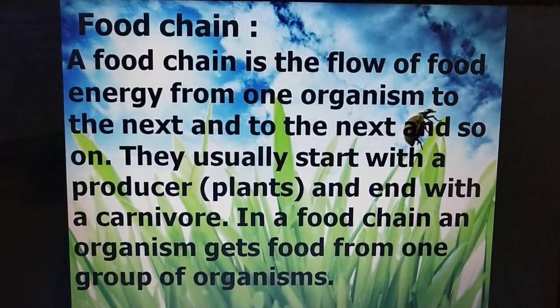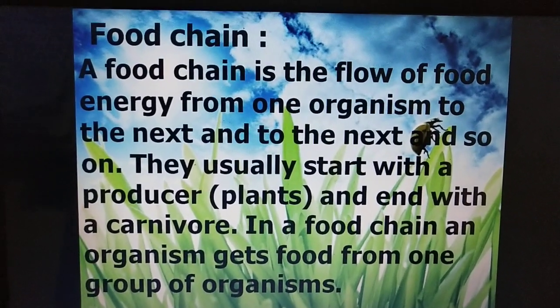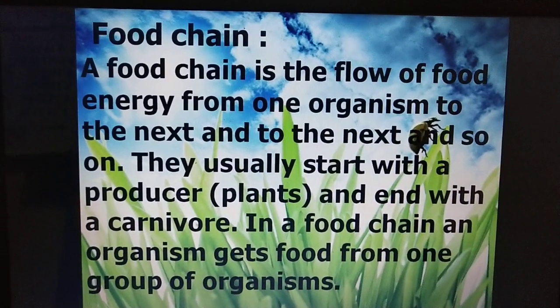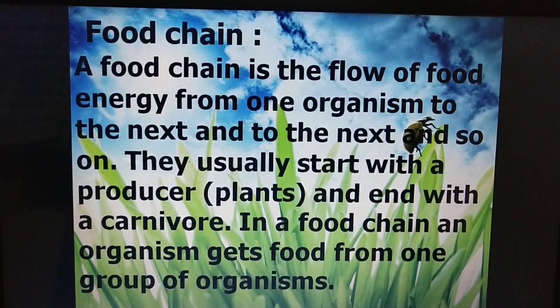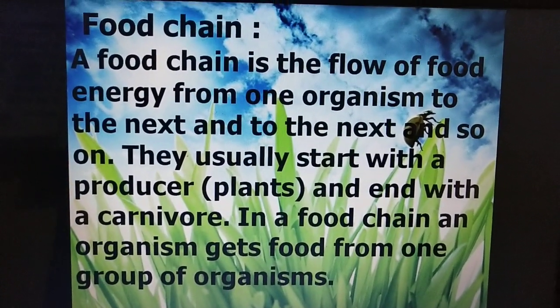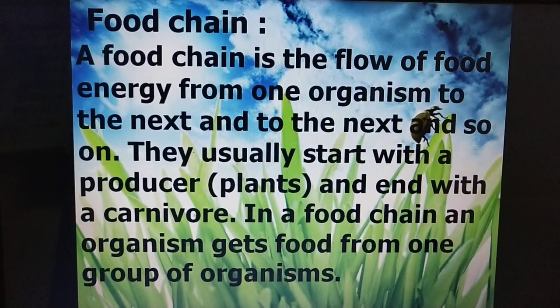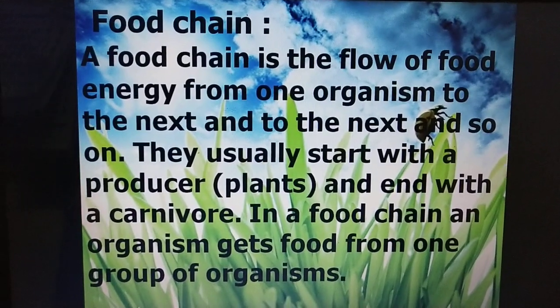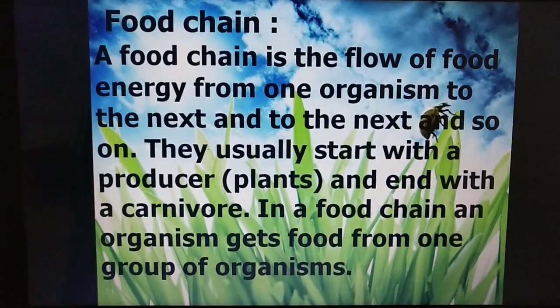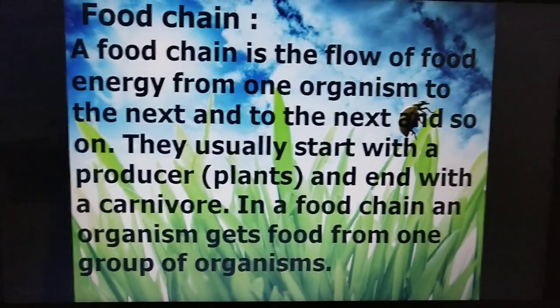In the last video I told you about the food chain. Once again, I explain that a food chain is nothing but the flow of food energy from one organism to the next, and to the next, and so on. They start from the producer and end with the carnivore. In a food chain, an organism gets food from one group of organisms.